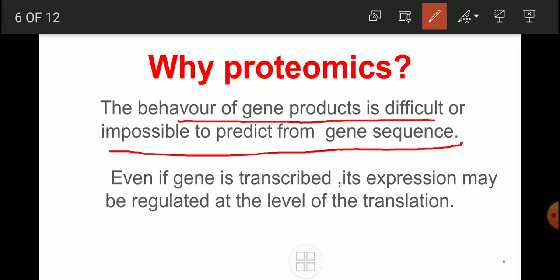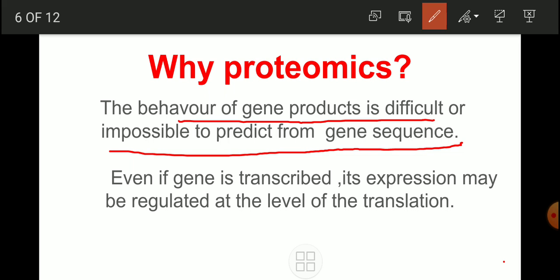We know that the total characteristics of the organism are under the control of the genetic material, but the final product of the gene, what that product can do, we cannot study by getting an idea about the gene sequence from which the protein is to be synthesized.